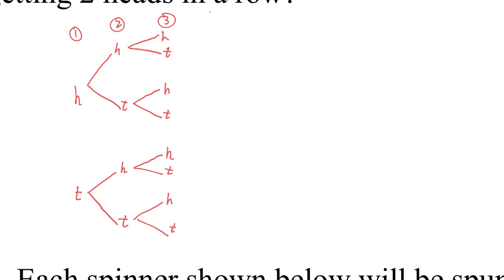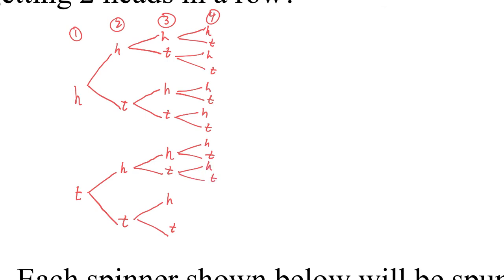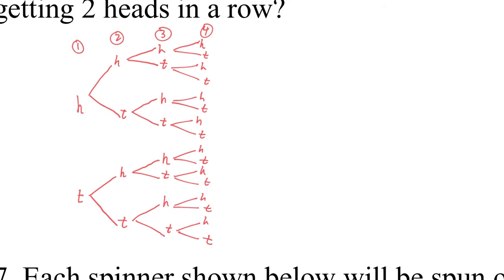On the fourth toss, we could get, once again, heads, tails, heads, tails, heads, tails, heads, tails. So that's the sample space, all the possible outcomes.